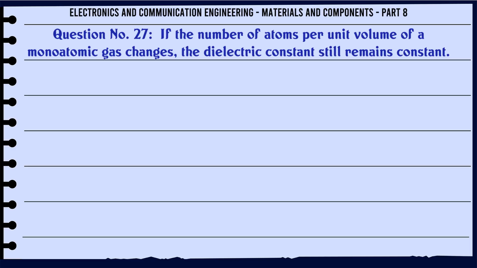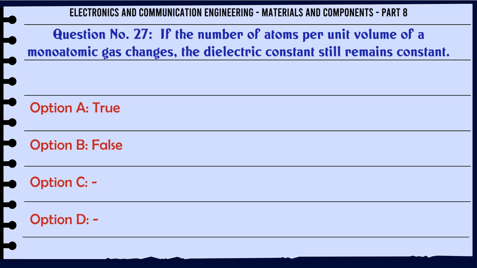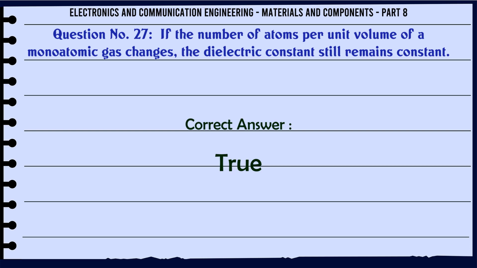If the number of atoms per unit volume of a monoatomic gas changes, the dielectric constant still remains constant. A. True. B. False. C. D. The correct answer is true.